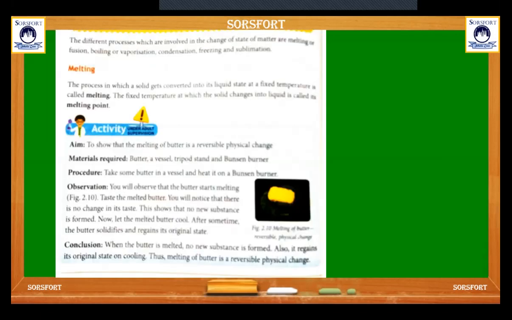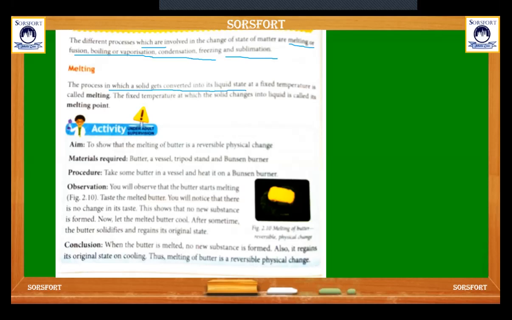The different processes which are involved in the change of state of matter are melting, fusion, boiling, vaporization, condensation, freezing and sublimation. First come to the melting. The process in which solid gets converted into its liquid state at a fixed temperature is called melting. The fixed temperature at which the solid changes is called melting point.